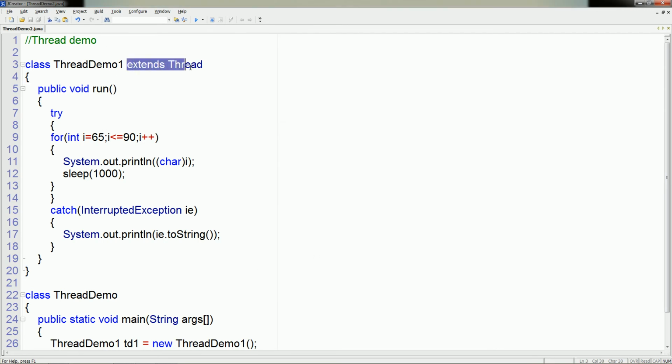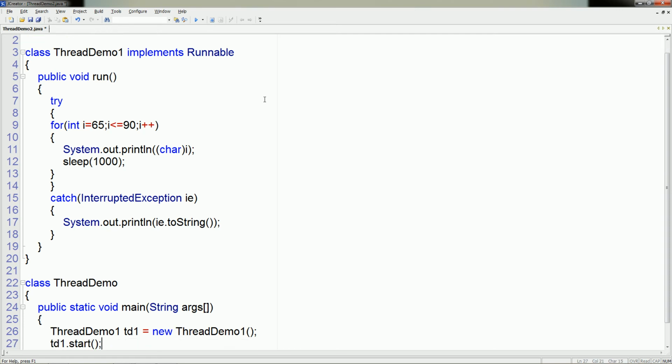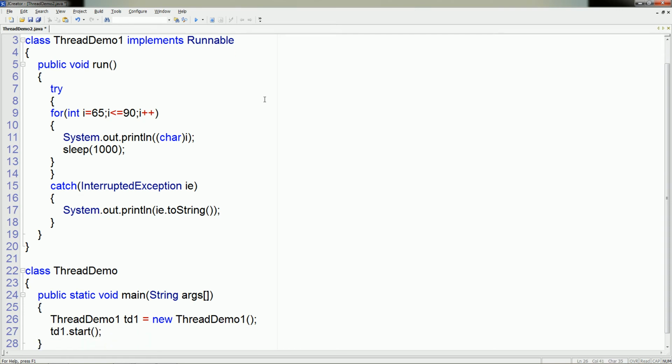Here implements runnable. The code is the same, the only difference is that you have to first create the object of the given class. After that, create a thread object, because it is not directly extended from the Thread base class. Pass here the object of your class and then use the start method.